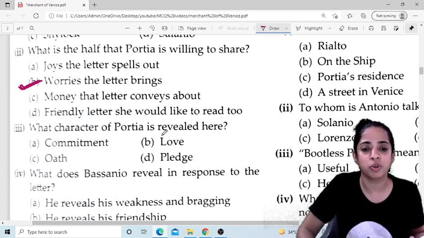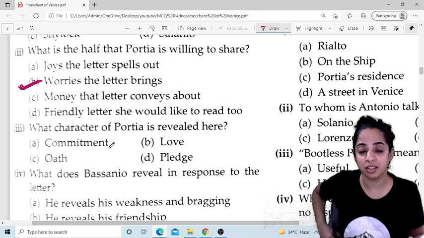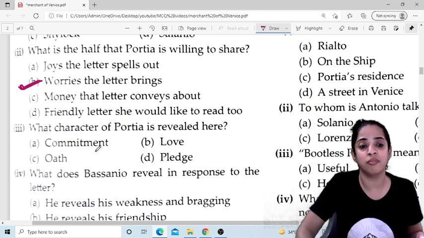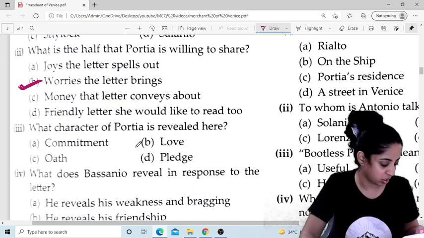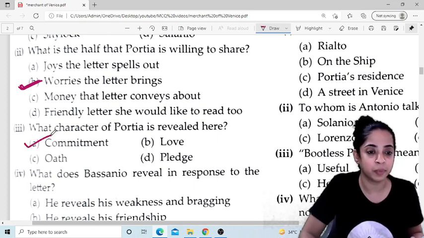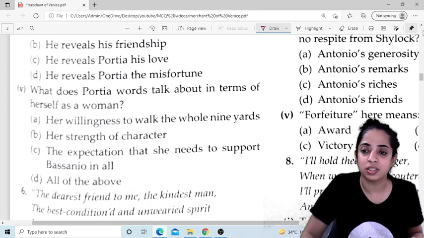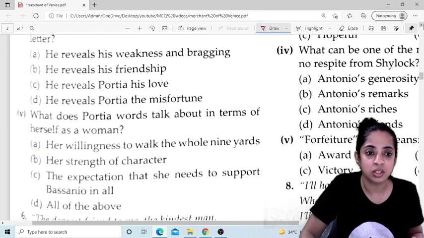What character of Portia is revealed here? So Portia is a committed lover, or what is her nature? Love, oath, pledge, or commitment? So the answer has to be commitment.